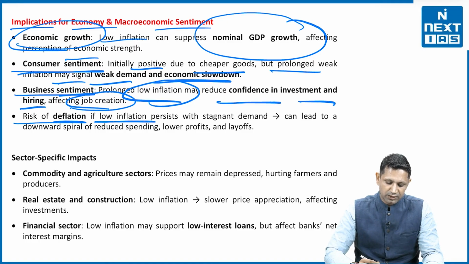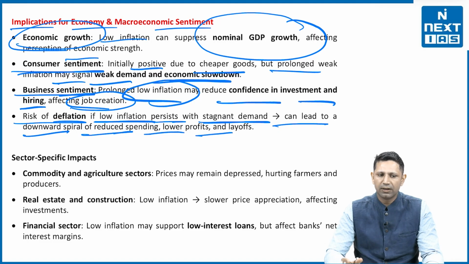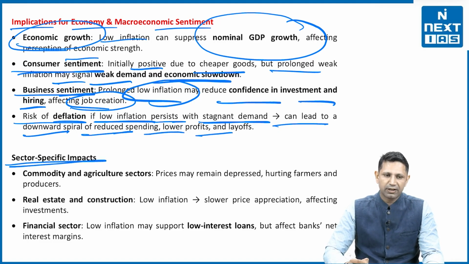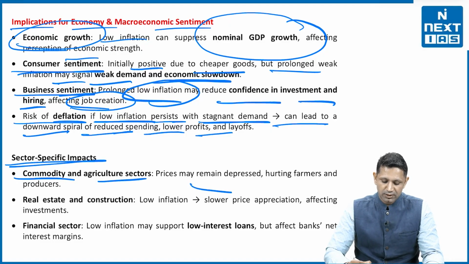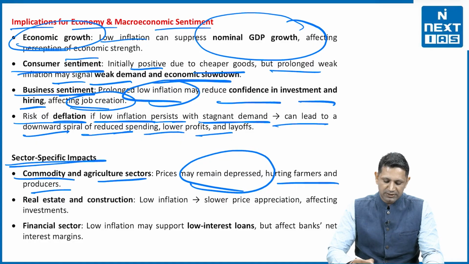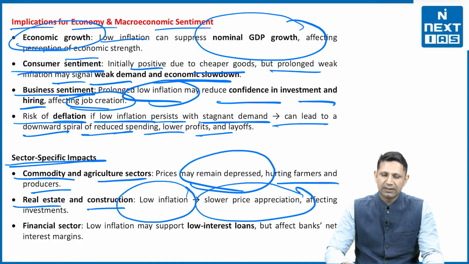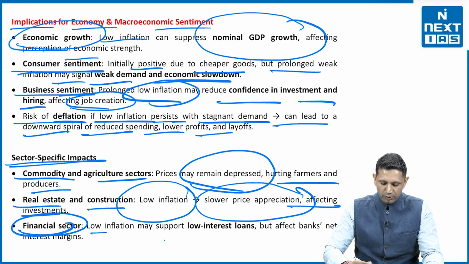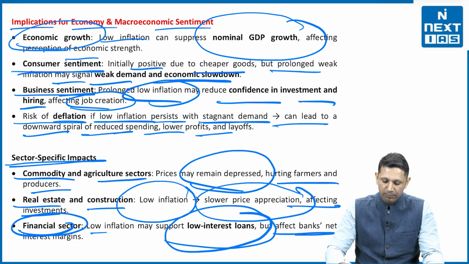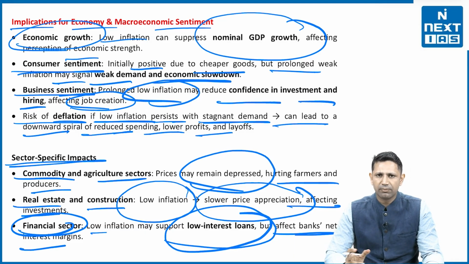The risk of deflation if too low inflation persists with stagnant demand can lead to downward spiral of reduced spending, lower profits and layoffs. Then sector specific impact. The sector specific impact includes commodity and agriculture sector. Prices may remain depressed, hurting farmers and producers. Real estate and construction. If low inflation is there, low price appreciation will be there. That is affecting the investment in the real estate sector. Then financial sector, low inflation may support low interest loans, but affect the banks' net interest margins.